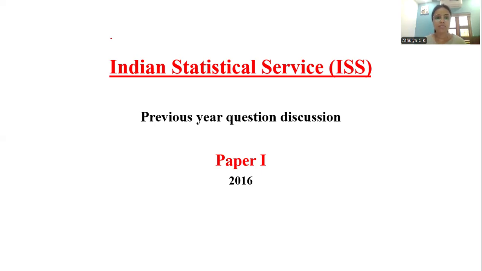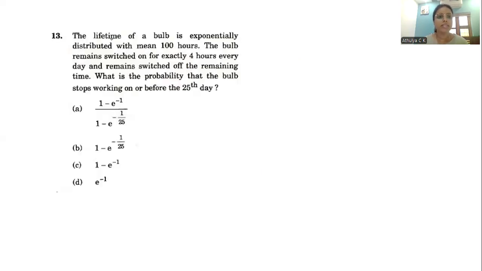Today's question is: the lifetime of a bulb is exponentially distributed with the mean 100 hours. The bulb remains switched on for exactly 4 hours every day and remains switched off the remaining time. What is the probability that the bulb stops working on or before the 25th day?